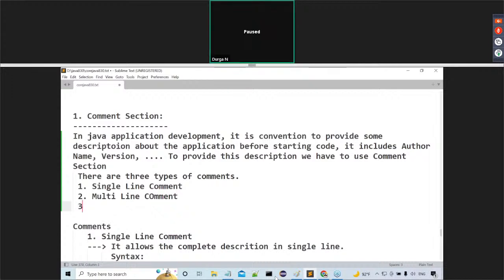And the third one is what? What about this third one here? No, documentation comment. They are the overall three types of comments we are having. Now try to recognize this.